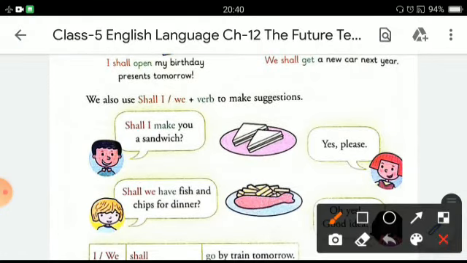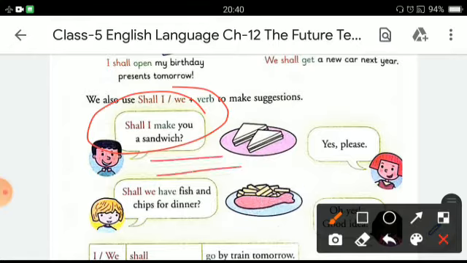We also use shall I or shall we with the verb to make suggestions. For example, shall I make you a sandwich? It's a suggestion. Yes, please. Shall we have fish and chips for dinner?